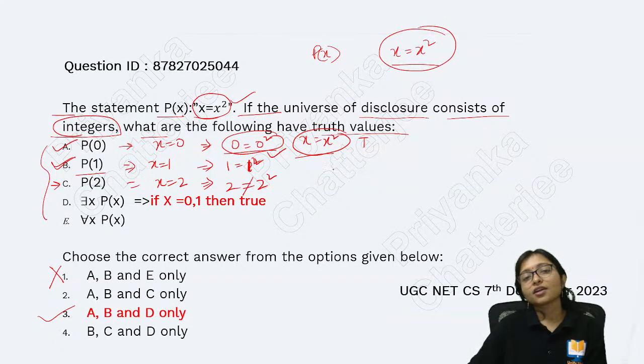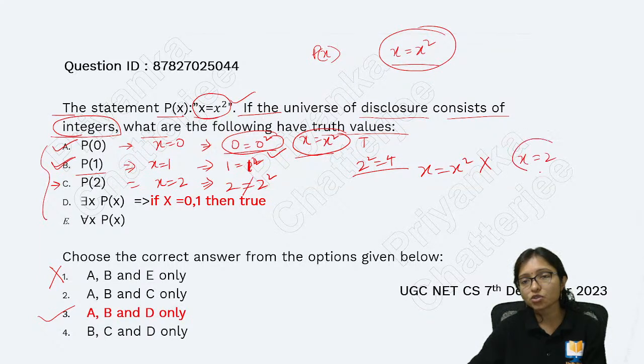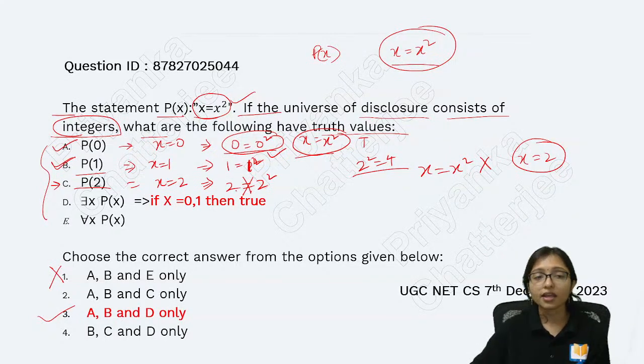Never. 2 square equals 4. So x equals x square is not satisfied when x equals 2. And that's why option C is wrong. Those who are marking this one are wrong.